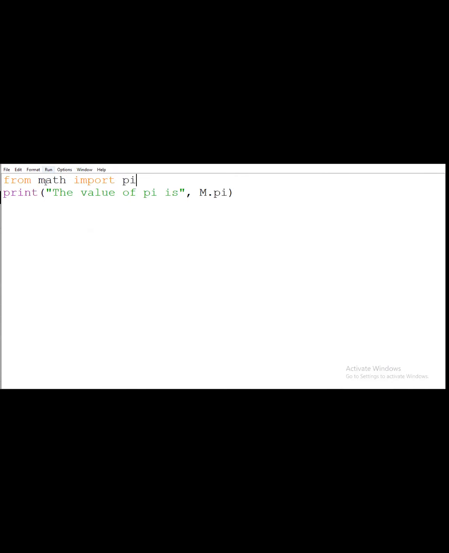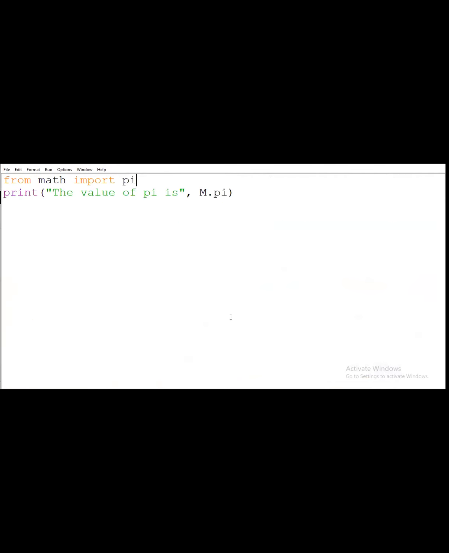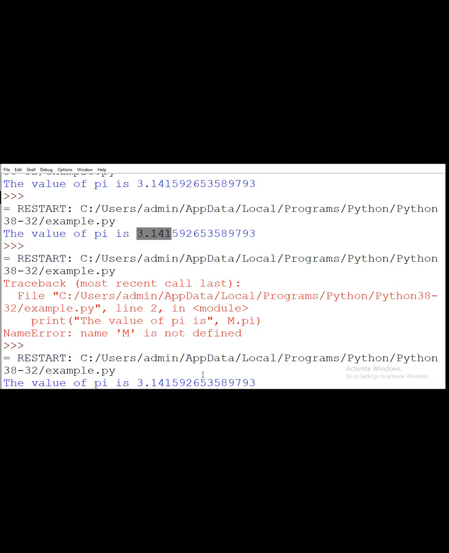Okay, from math I want to import the pi. Okay, so you have to see here, it will be written 3.14.